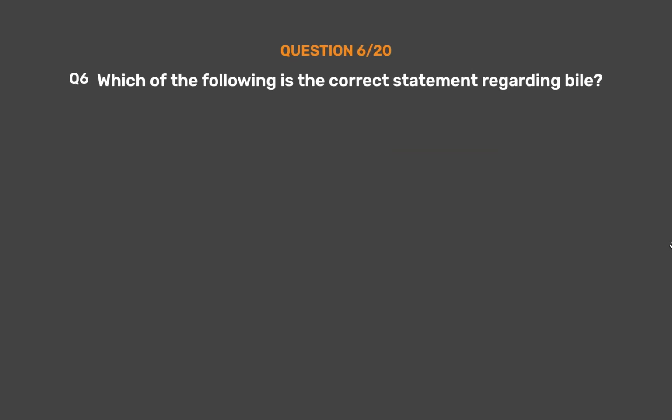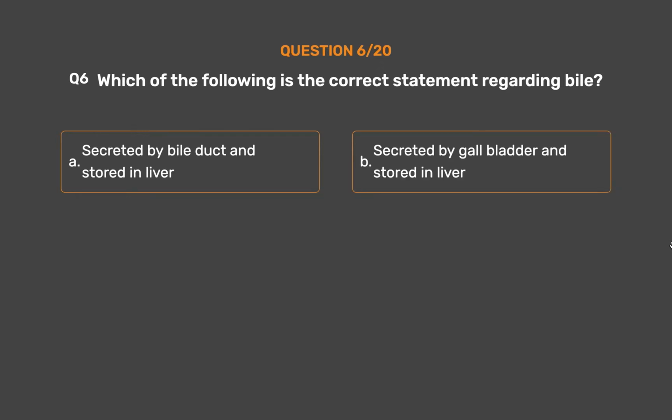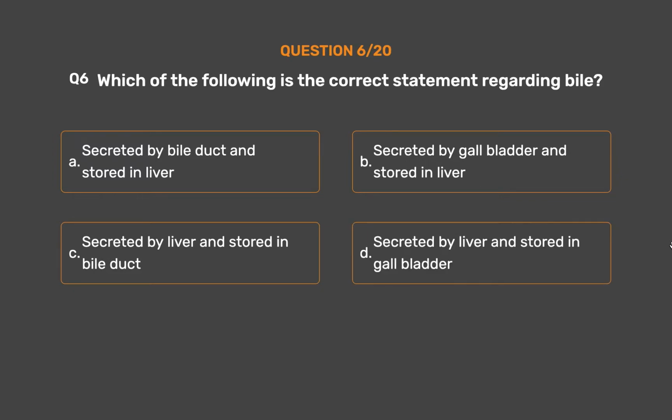Question number 6. Which of the following is the correct statement regarding bile? Option A. Secreted by bile duct and stored in liver. Option B. Secreted by gallbladder and stored in liver. Option C. Secreted by liver and stored in bile duct. Option D. Secreted by liver and stored in gallbladder.